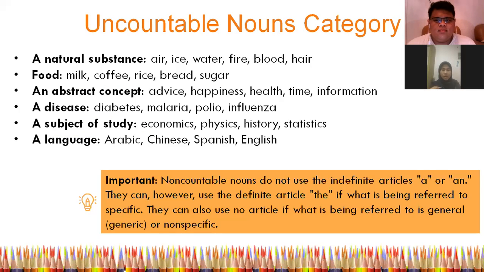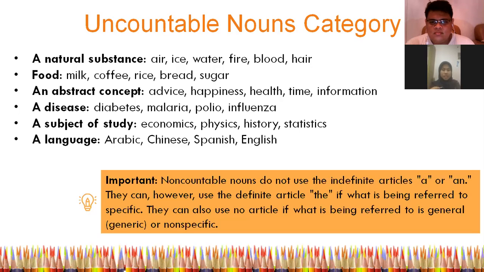Uncountable nouns category. Here we have 6 categories. First is a natural substance. They are air, ice, water, fire, blood, and hair. Second category is food, like milk, coffee, rice, bread, and sugar. The third is an abstract concept, like advice, happiness, health, time, information.